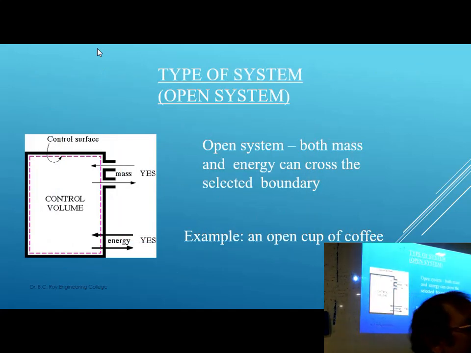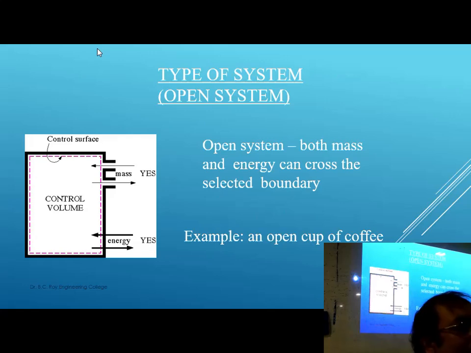Types of system: open system, closed system and isolated system. That is very common. For us, we are living beings, we are open system. Open system means energy and mass both can be exchanged. Wherever the energy and mass both can be exchanged with the surrounding is called open system. Like us, we are inhaling, we are exhaling, the air mass we are taking in, we are releasing. And when we are releasing the air, along with that we are releasing some heat also. So energy and mass, obviously both are exchanged always.